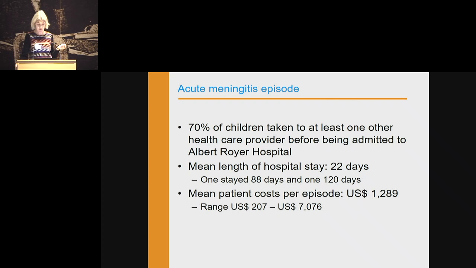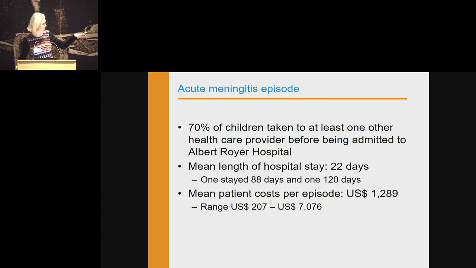So the acute episode, it wasn't really meant to be part of the study. This was a sequela study, but we collected the data, and it also tells a lot, because what we found was when the kids got ill, it took a long time before they went to the hospital because they have to pay. So they went to all sorts of different places. I have data on that as well, before they finally went to Albert Royal. So 70% of children had gone at least somewhere else. The mean length of stay was 22 days. One child stayed 88 days.